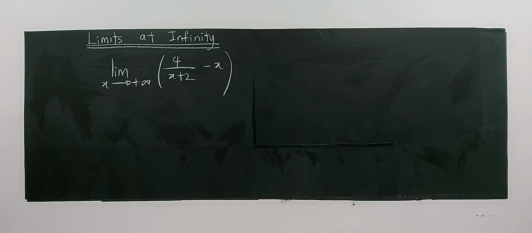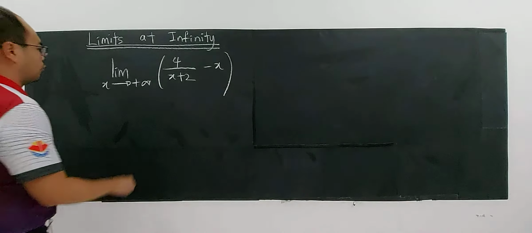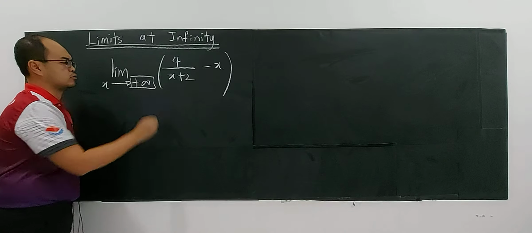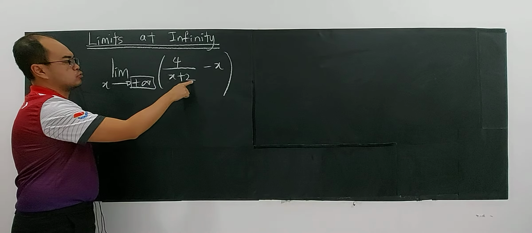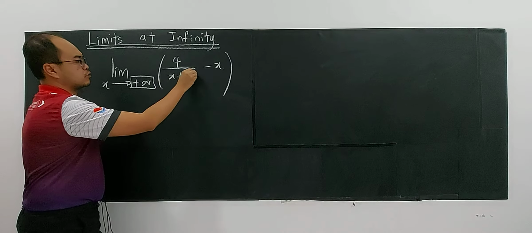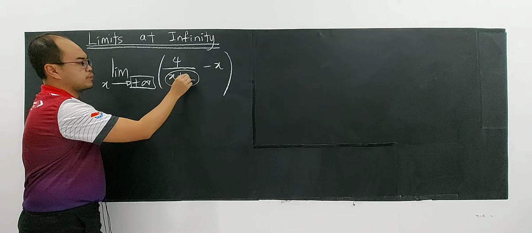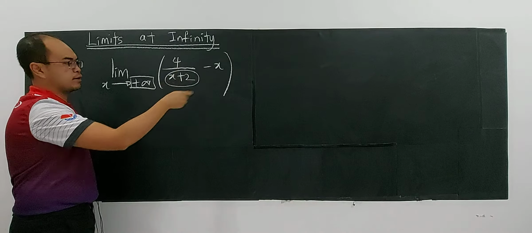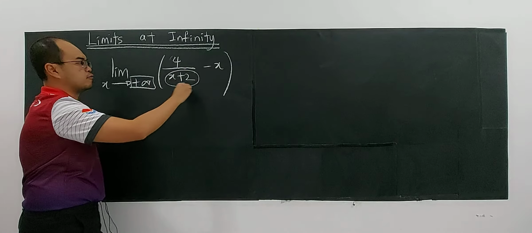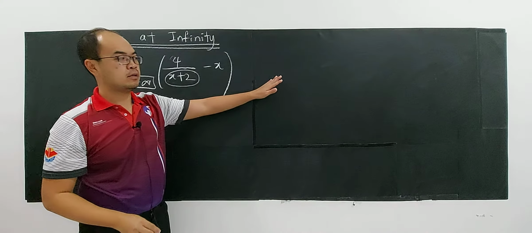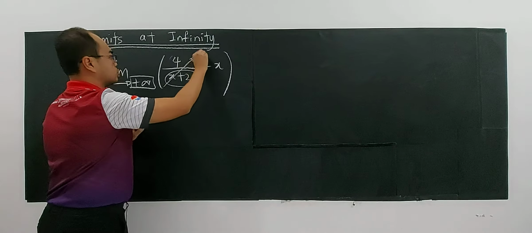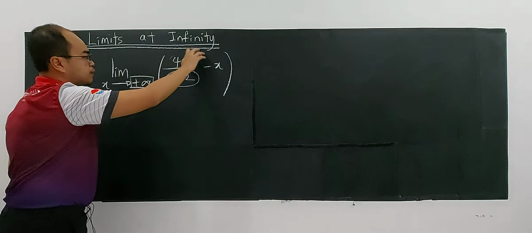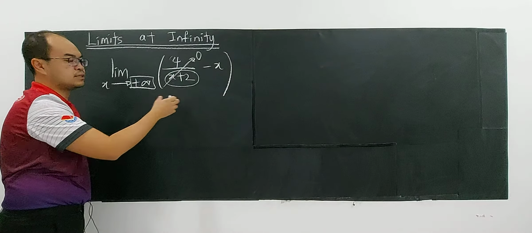What's your answer? Let's look at this. 4 over x plus 2, minus x. What happens when x is a very large value? When infinity plus 2, it's a very big number. A number divided by a very big number: I told you just now, as the number gets bigger and bigger, you are getting nearer to 0. So this part is very near to 0. You can consider this as 0.